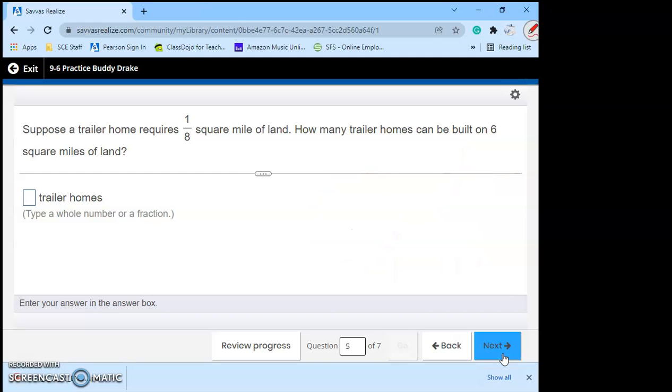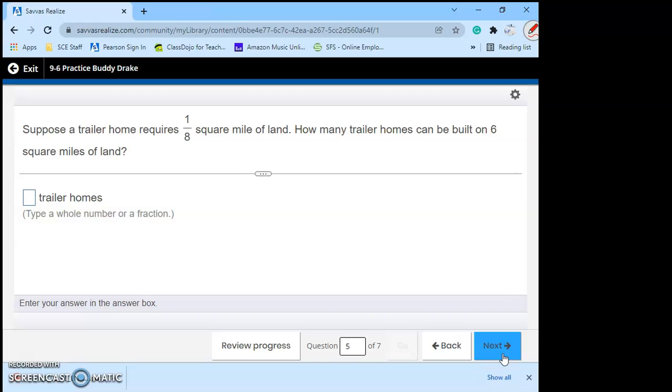Suppose a trailer home requires 1/8 of a square mile of land. How many trailer homes can be built on 6 square miles of land? Okay, so we have a total of 6 square miles, and we can put a trailer home on 1/8 of that land. How many can we do?